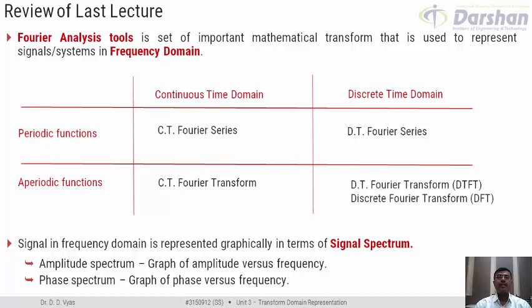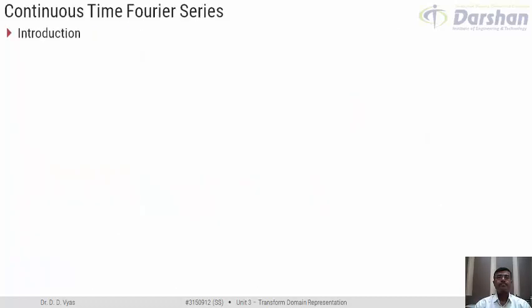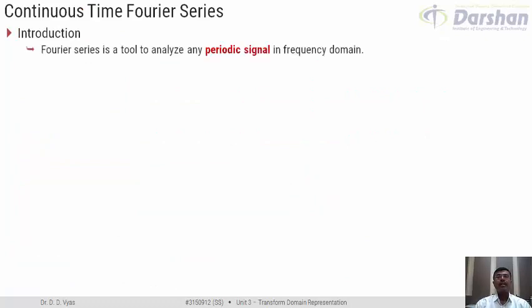In today's online session, let us start with the first mathematical transform under Fourier analysis for periodic functions in continuous time domain. That is, let us start with the study of continuous time Fourier series. As mentioned, continuous time Fourier series is primarily a tool to analyze periodic signals in frequency domain.